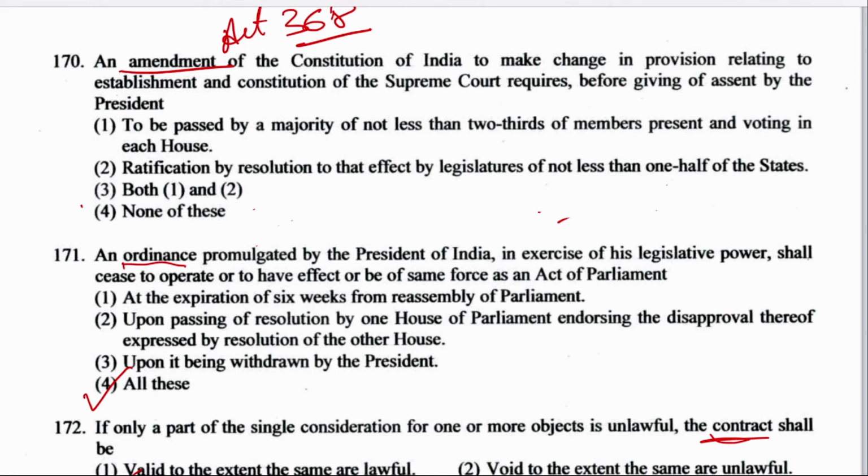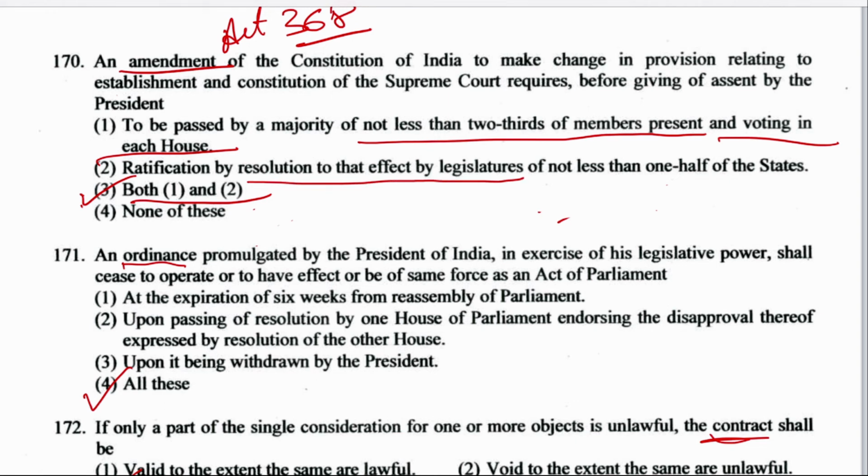So the amendment relating to Supreme Court shall be option number 3, both 1 and 2. That is to be passed by a majority of not less than 2/3 of the members present and voting in each house, and ratification by resolution to that effect by legislatures of not less than one half of the states.